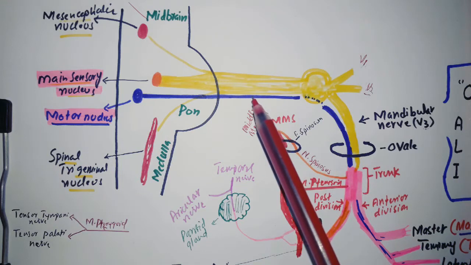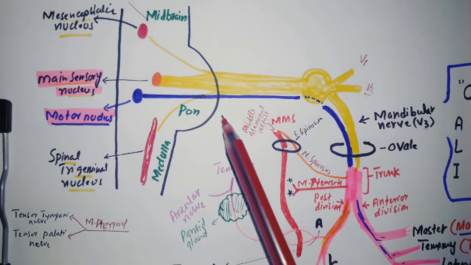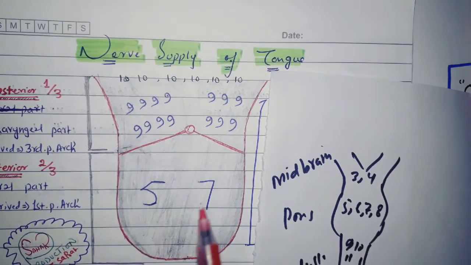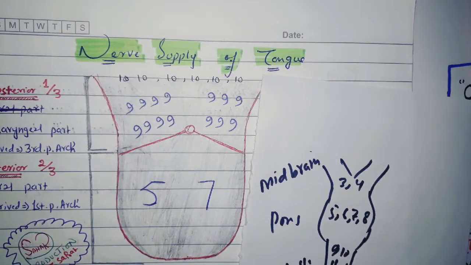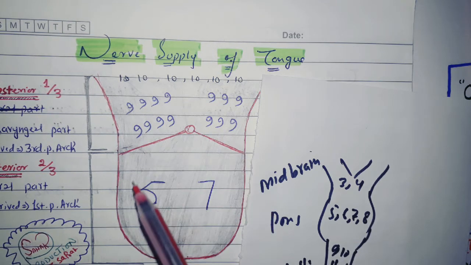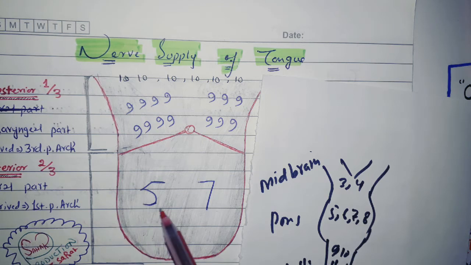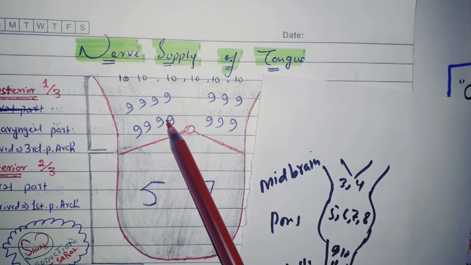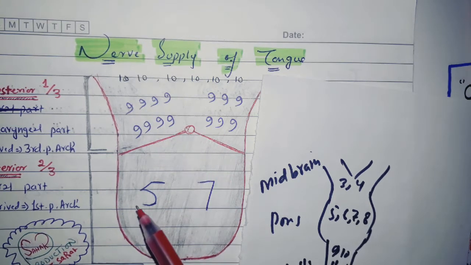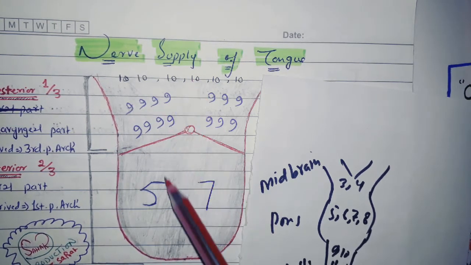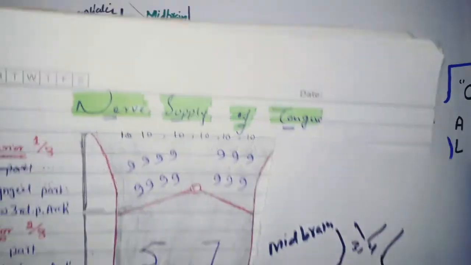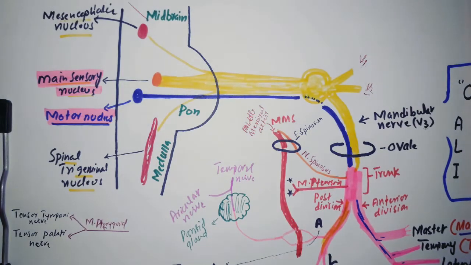The trigeminal nerve is a mixed cranial nerve and it arises from the pons. For the mixed cranial nerves, I already uploaded another mnemonic on how we will remember which cranial nerves are mixed. As you can see from the supply of the tongue, the anterior two-thirds is supplied by the 5th and 7th cranial nerves, the posterior one-third by the 9th cranial nerve, and the most posterior part by the 10th cranial nerve. So the 5th, 7th, 9th, and 10th are all mixed cranial nerves. So the 5th cranial nerve is a mixed cranial nerve.